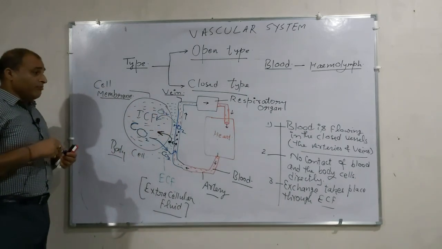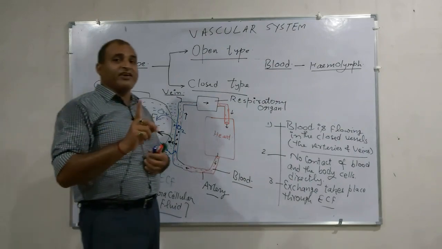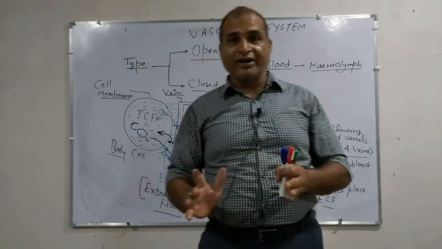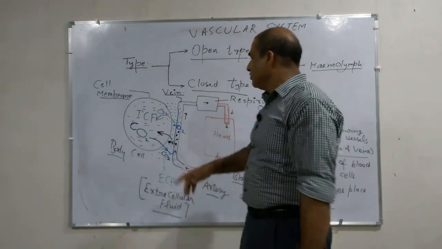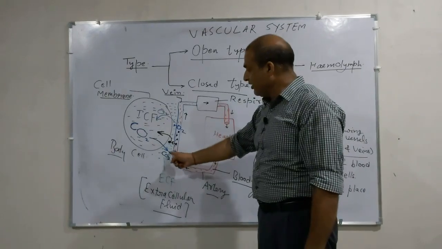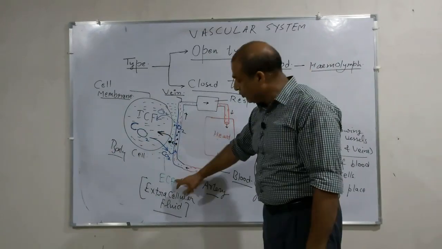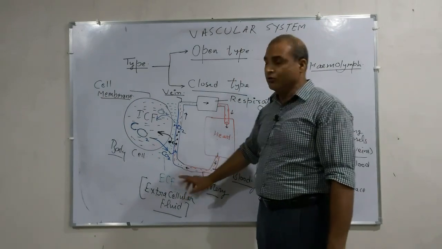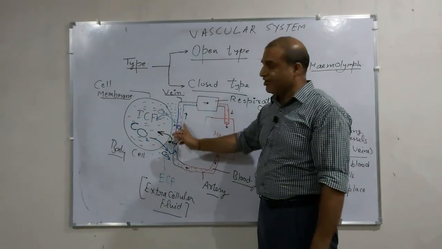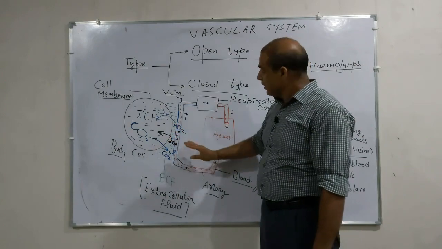Any kind of exchange between the body cell and your blood vessel takes place through the liquid that is present in open space in between the body cell and the blood vessel, that is known as the extracellular fluid. Any kind of exchange takes place between these two.